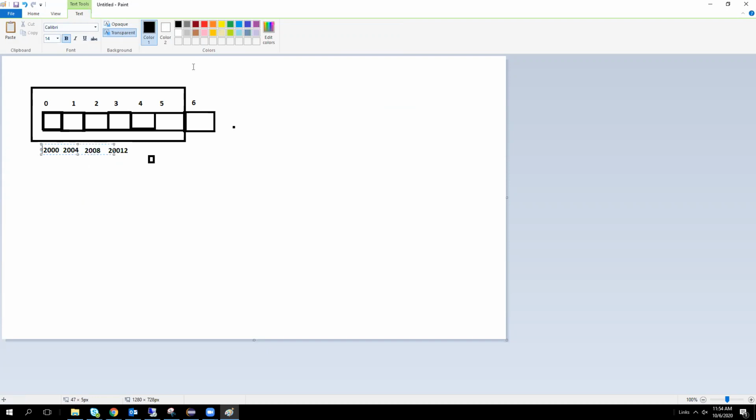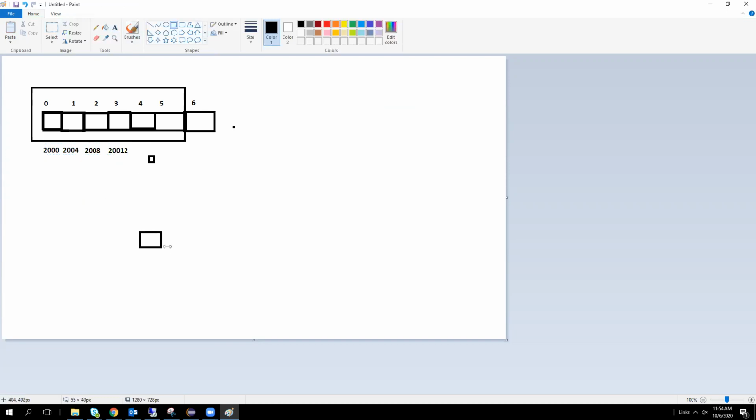For example, if you want to store 5 elements in a linked list, these elements are not stored sequentially.